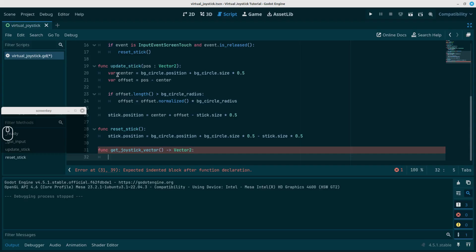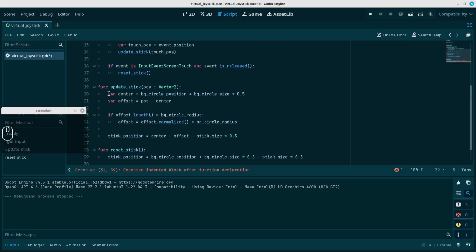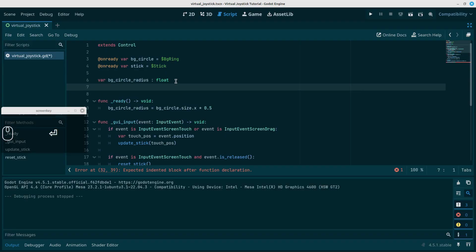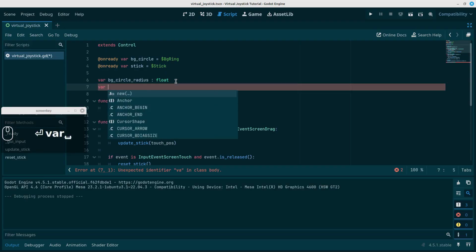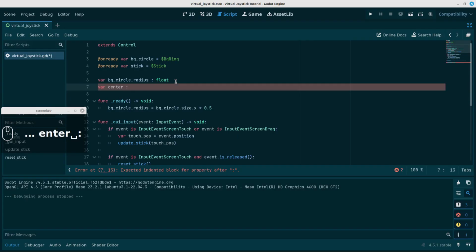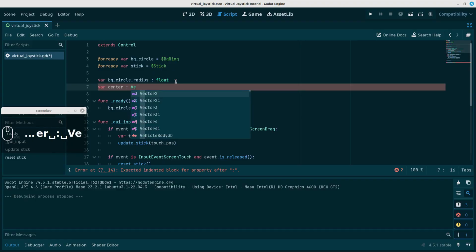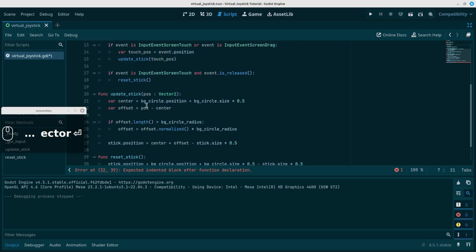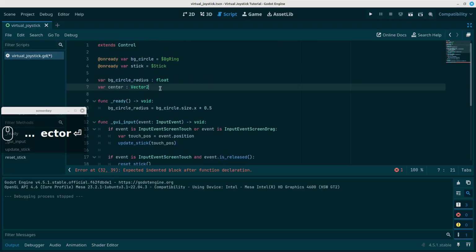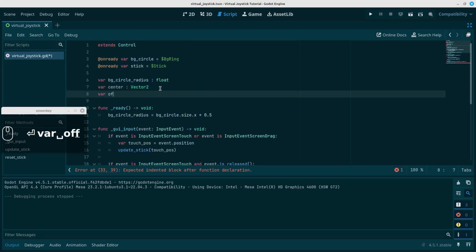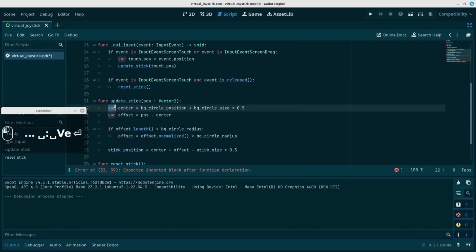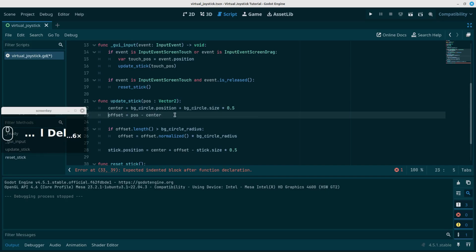So what I'm going to do is move the center and offset definitions to the top. So let's say var center is a Vector2, and var offset is also a Vector2. And let's remove the var declaration here and the var declaration here.